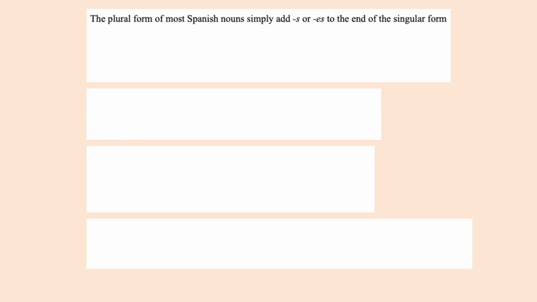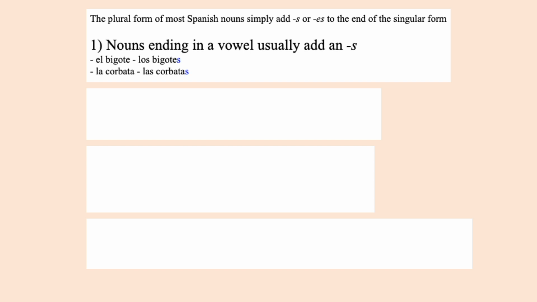The plural forms of most Spanish nouns simply add s or es to the end of the singular form. So nouns ending in a vowel usually add an s. El bigote, los bigotes, the mustaches. La corbata, las corbatas, the ties, referring to the article of clothing.